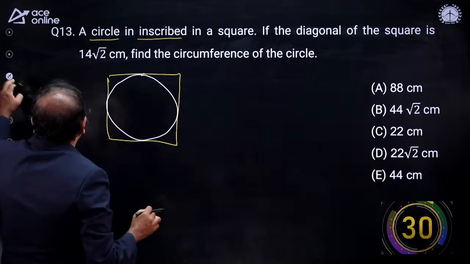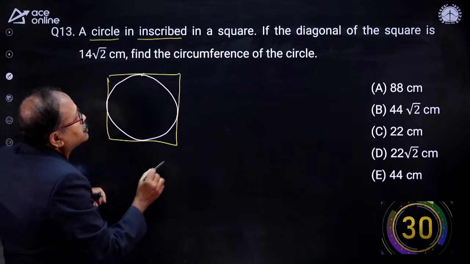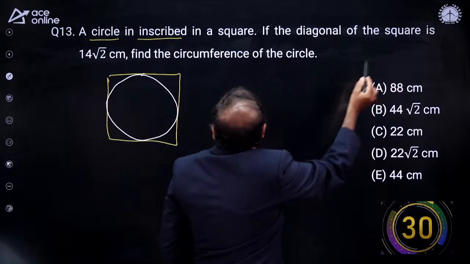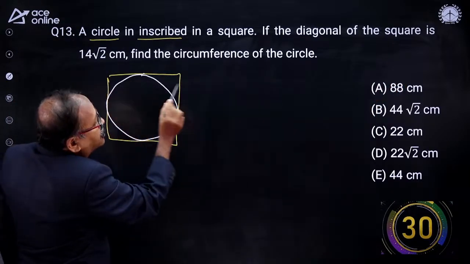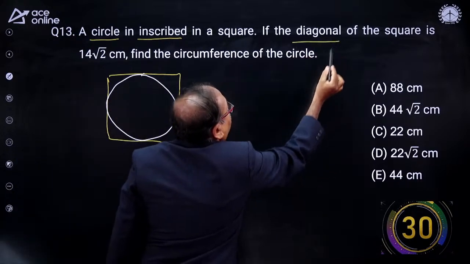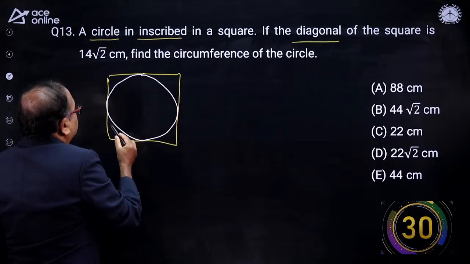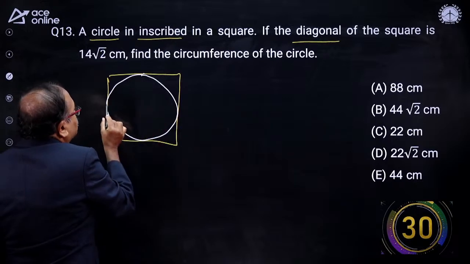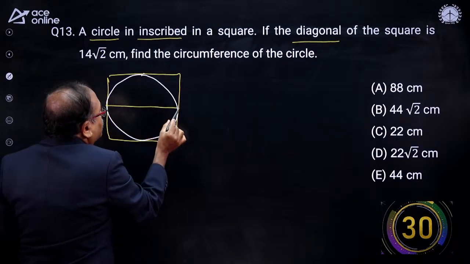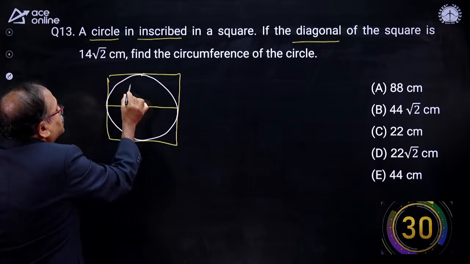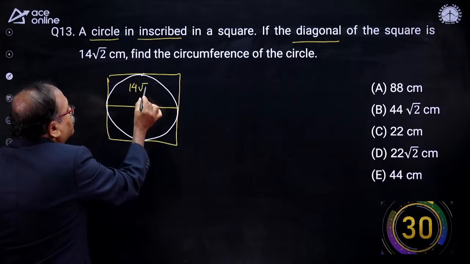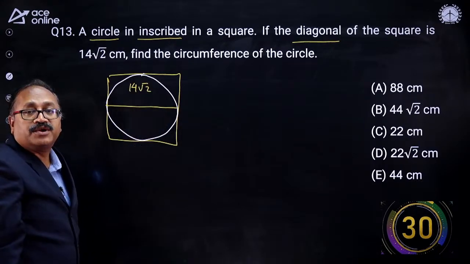Not a great concept of mensuration here. A very simple concept. In the square is the diameter. This is the diameter, is it not? And this diameter is given to us as 14 root 2.